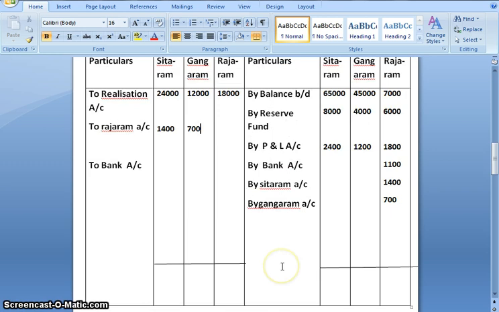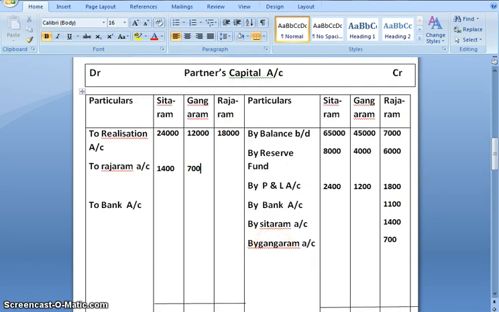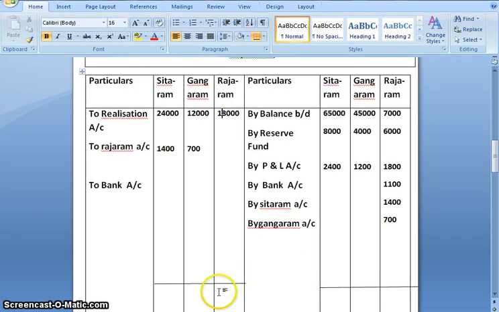Now we'll close the partner's capital account. Rajaram's book is closed and already the deficiency we have transferred to the remaining partners. Now let's calculate for Sitaram and Gangaram.